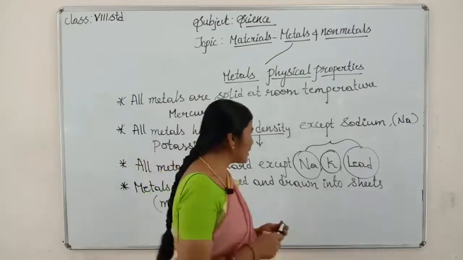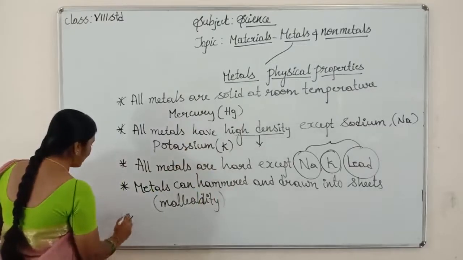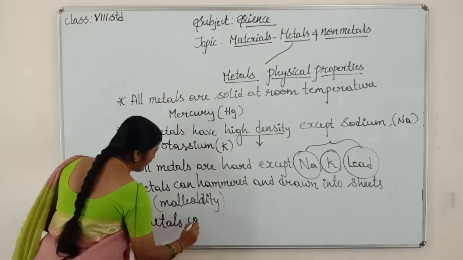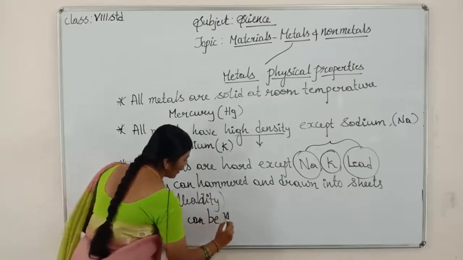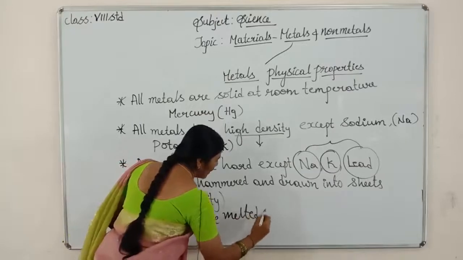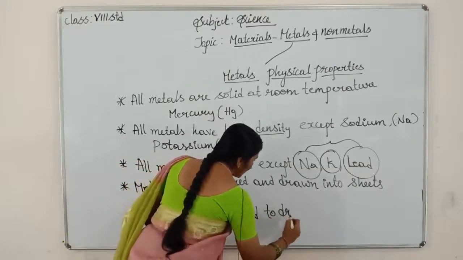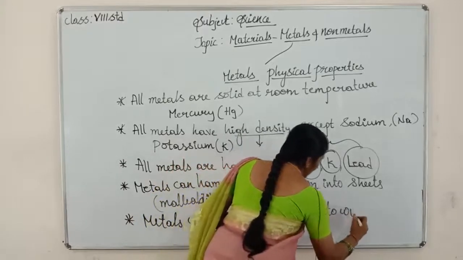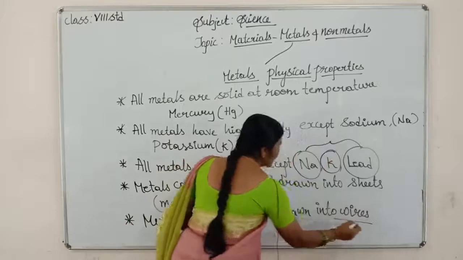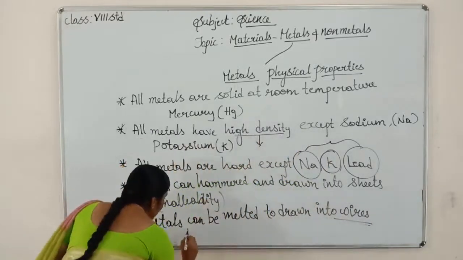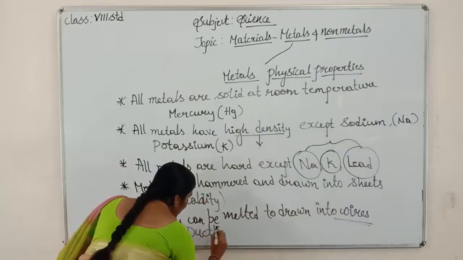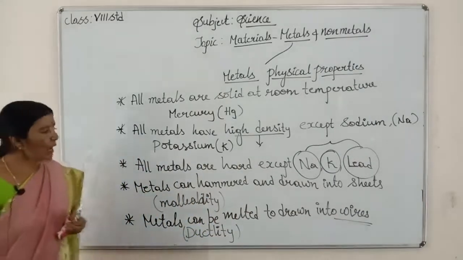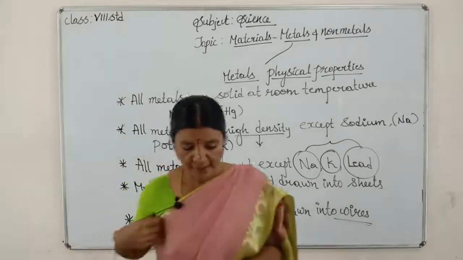Next, children, the fourth property. Metals can be melted and drawn. Metals can be heated and melted and drawn into wires.